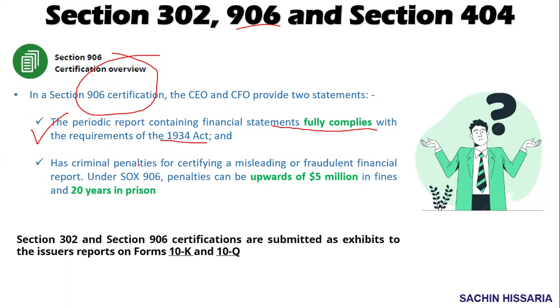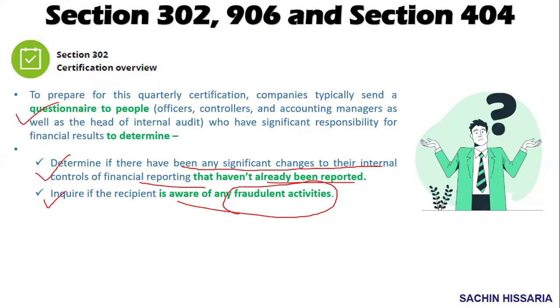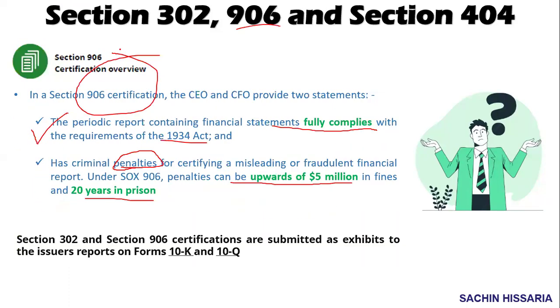This section also says that if they don't comply with the SOX Act, then a penalty of up to $5 million and 20 years in prison can be levied. So this section talks about these two requirements. In order to submit the certification as per Section 302 or Section 906, the company generally will file Form 10K and 10Q, which we will discuss in the upcoming slides.